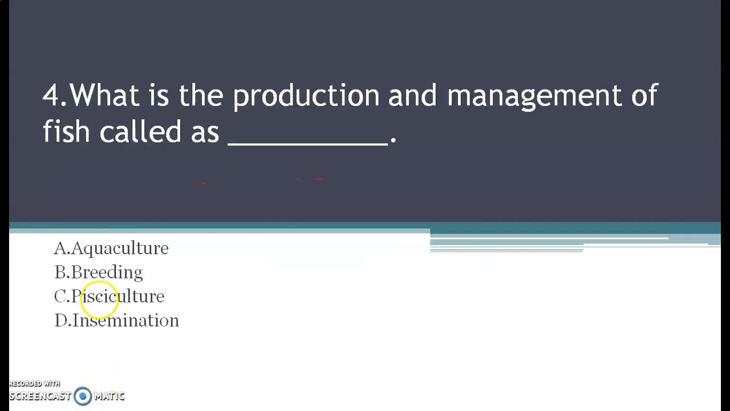Next question is, what is the production and management of fish called? Your options are A. aquaculture, B. breeding, C. pisciculture, and D. insemination. So the production and management of fish is commonly termed as. Take your time and mark the right answer over here.